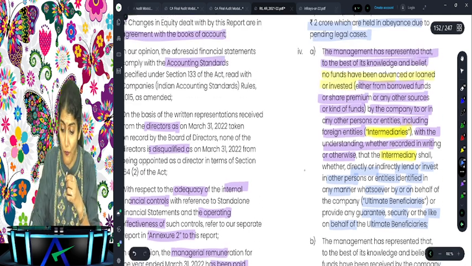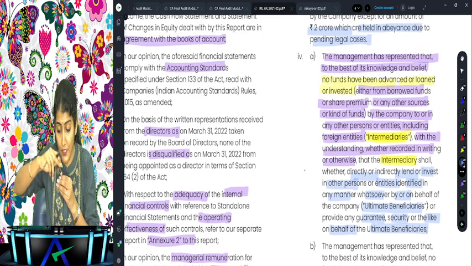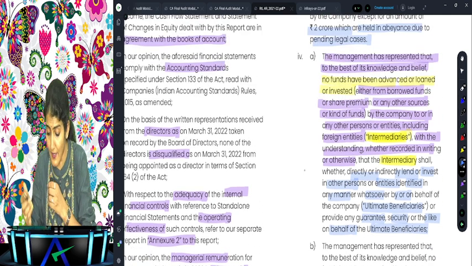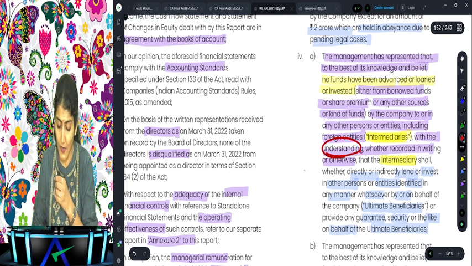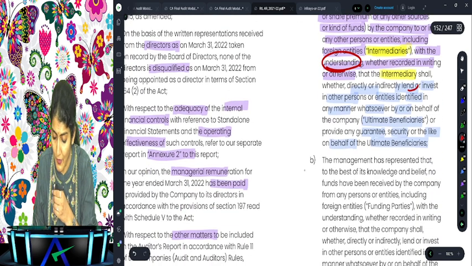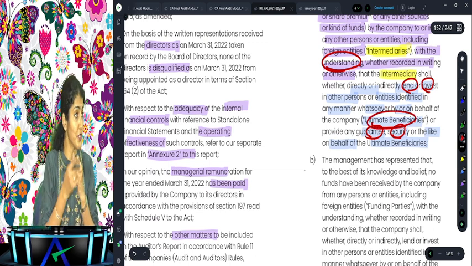So no funds have been advanced by the company to the intermediary with an understanding, whether recorded in writing or otherwise, that it will be used for lending, investing, guarantee, security of the ultimate beneficiaries of the company.